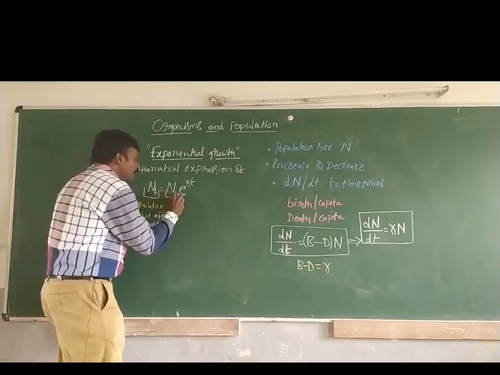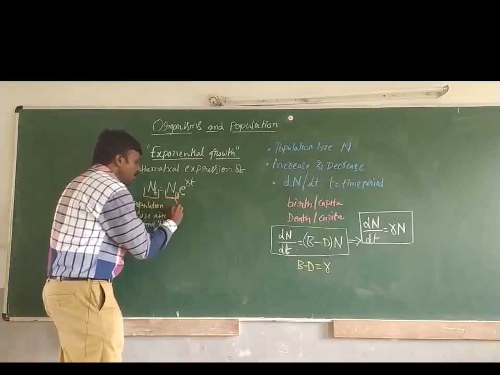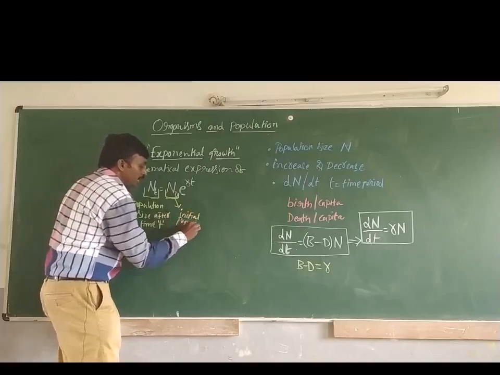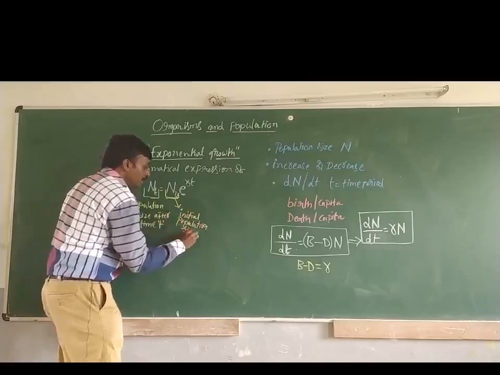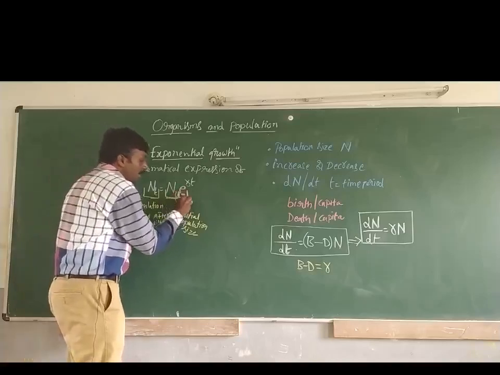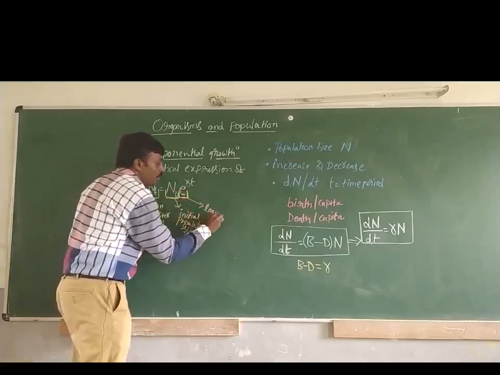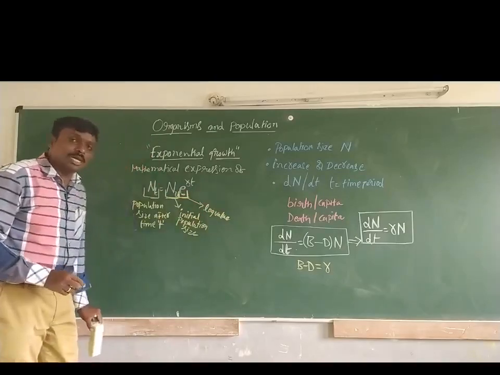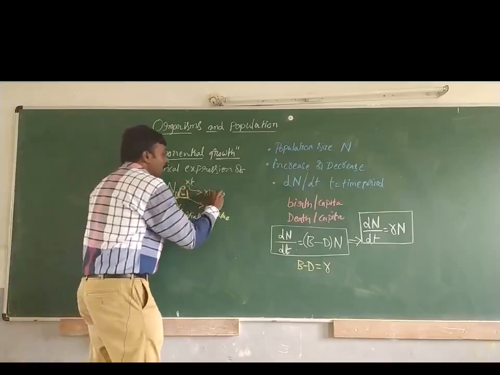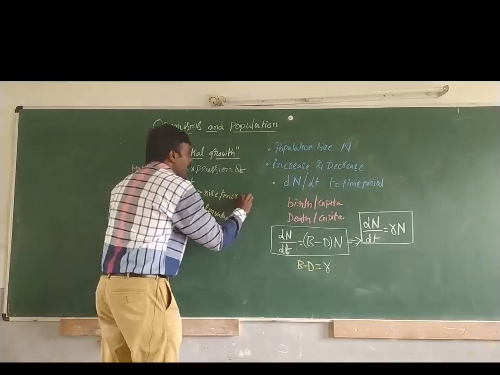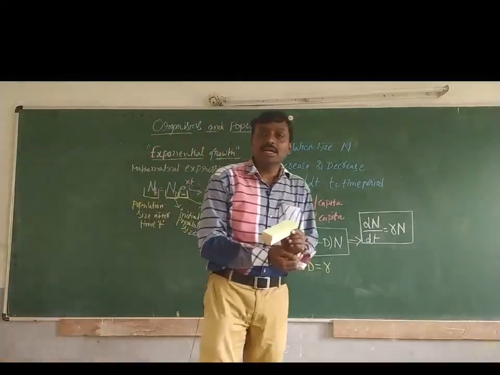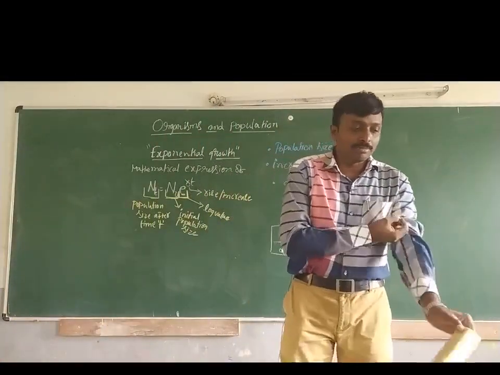Then N_0, the initial population size. Then small e is a log value, nothing but a log value. Then small r, the rise or increase rate of population growth.